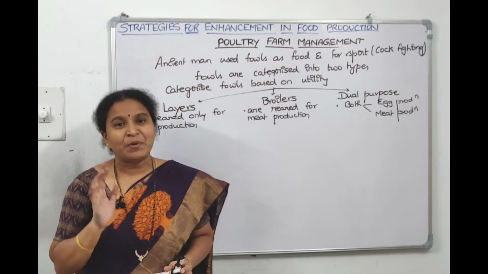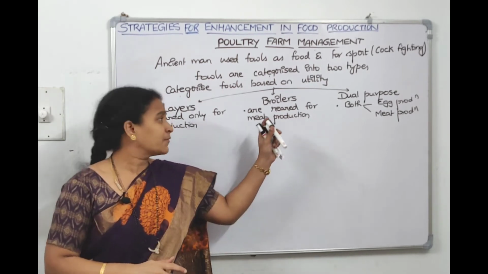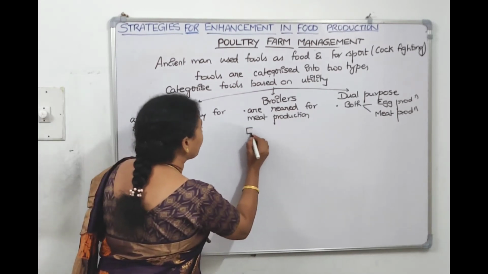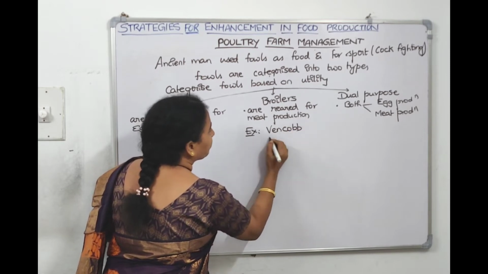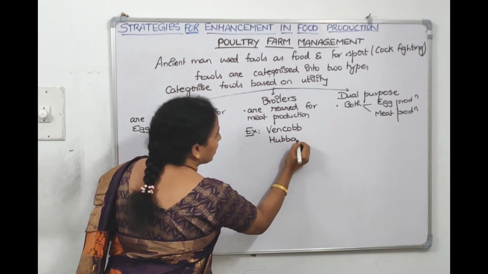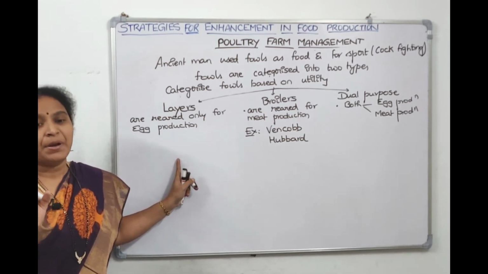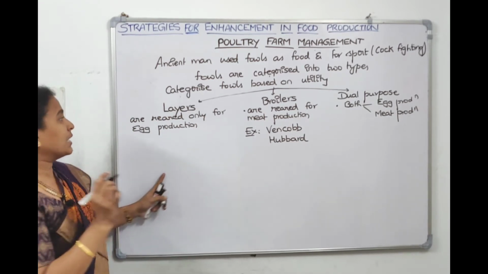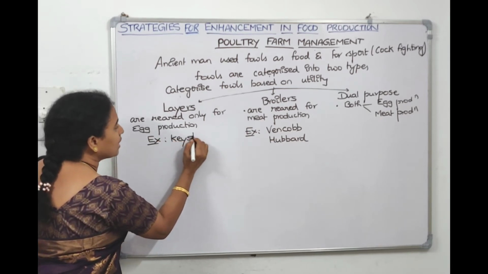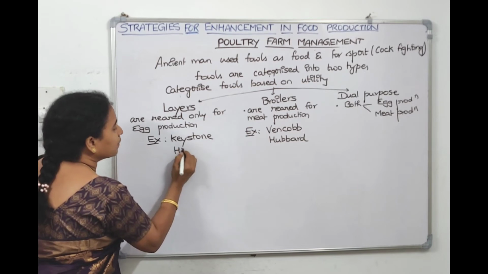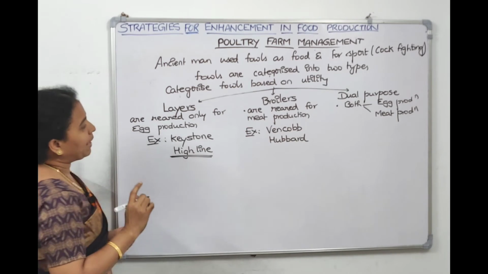For broilers we might be familiar, Venkob chicken we'll tell and Hubbard chicken we'll tell. They're examples for broilers. And for layers, Highline and Keystone are the examples. Examples for layers are one called Keystone and the other one Highline. Highline gives even more eggs when compared to the Keystone.